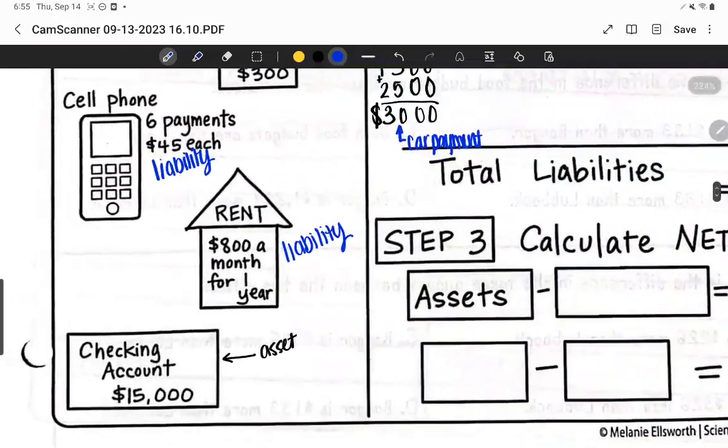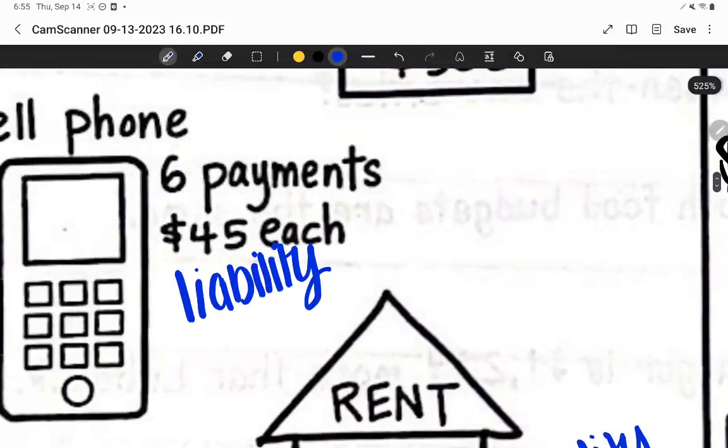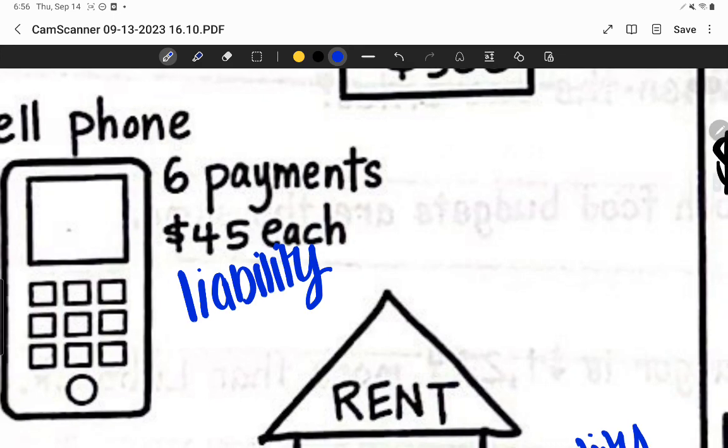And then the last thing, we got 2 more things. Cell phone, which is 6 payments for $45. That means that you have to make an additional 6 payments, and each of them are all $45. So once again, you have to multiply to see how much you owe in your debt.